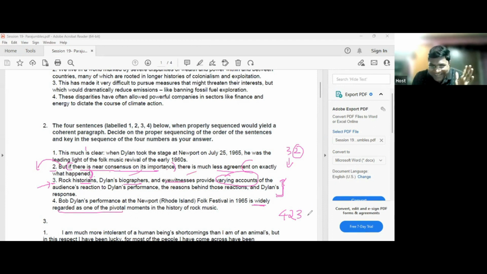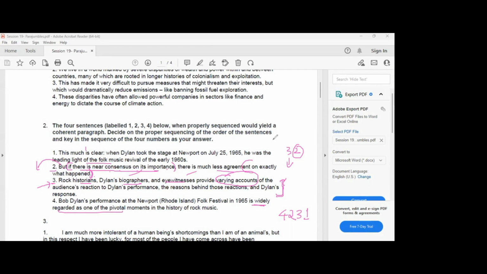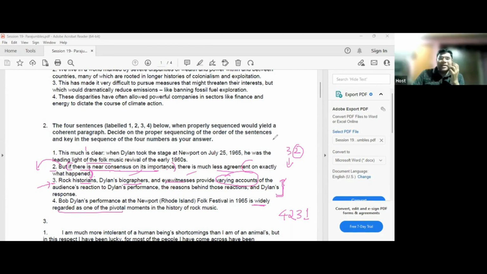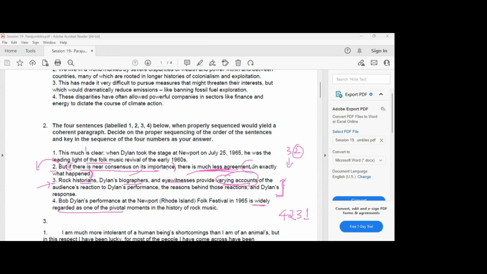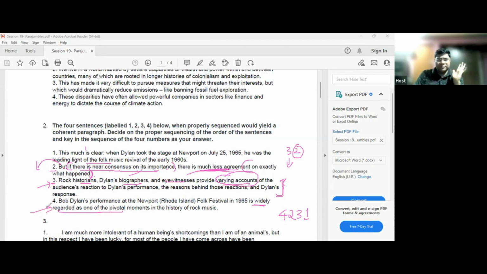But one thing is very much clear, that when he took the stage, he was the leading light of folk music. Are we clear? Yes or no? Good question, isn't it? So there is much less agreement on exactly what happened. Much less agreement means more disagreement, that is why there will be varying accounts. What is a varying account? Different opinions. Yes. But on this, everyone's opinion is the same: that Bob Dylan's performance is widely regarded as the pivotal moment.